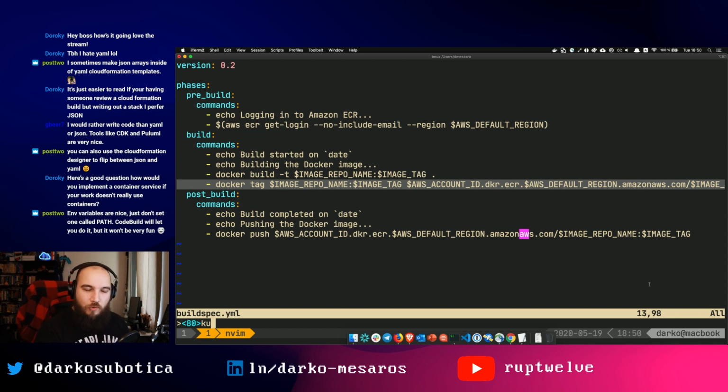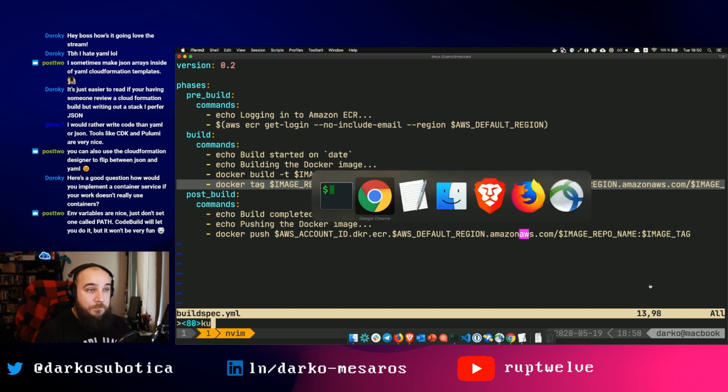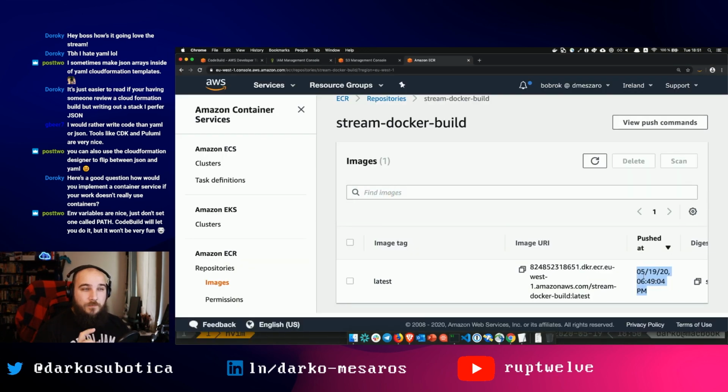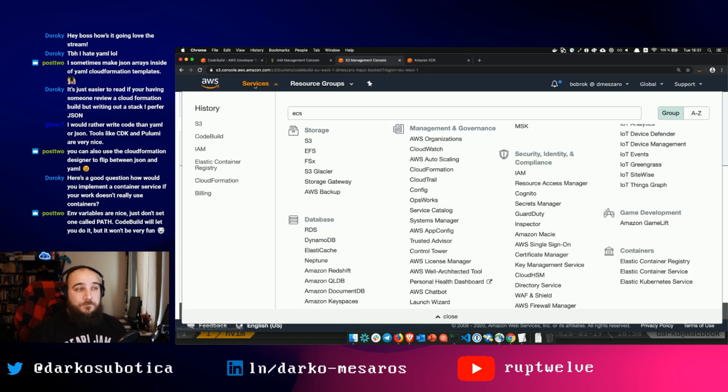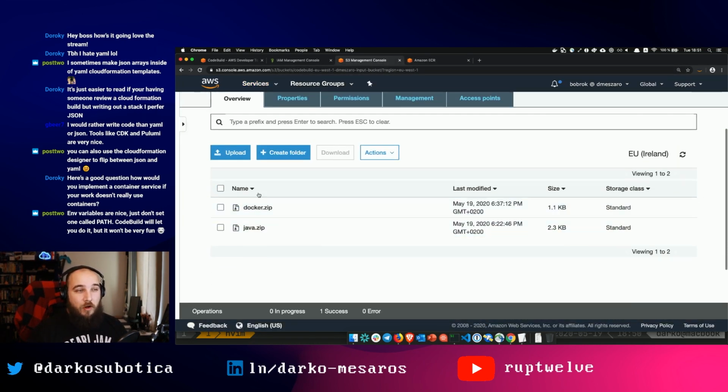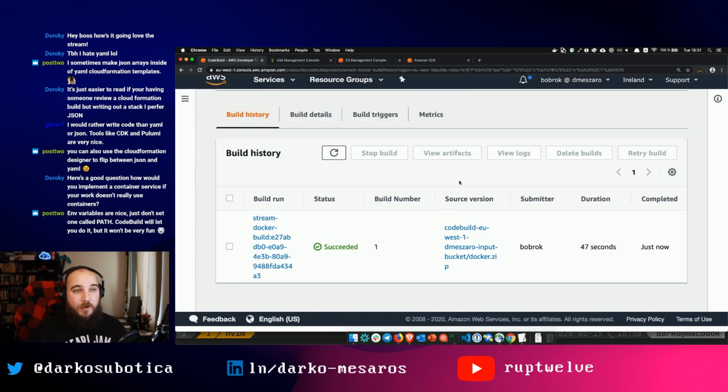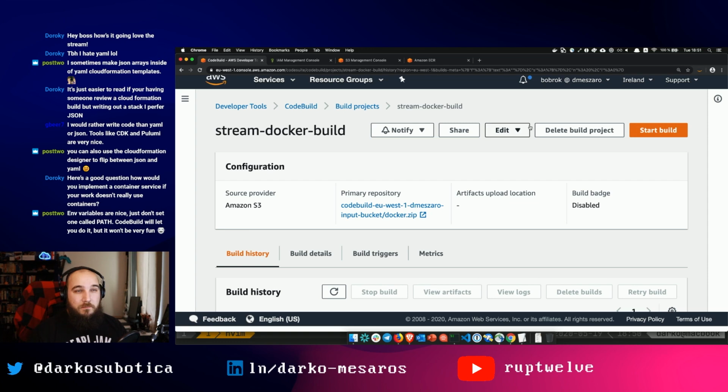Again, just be careful how long you run it, and be careful how much, so you don't get overcharged. But one of the things I need to stress here, most of the time, you would not do it the way I did it, through an S3 bucket and then creating a zip file here and then going to CodeBuild and running a build manually. It's not 2001. You would do this automatically, right? So you would do this through a pipeline.